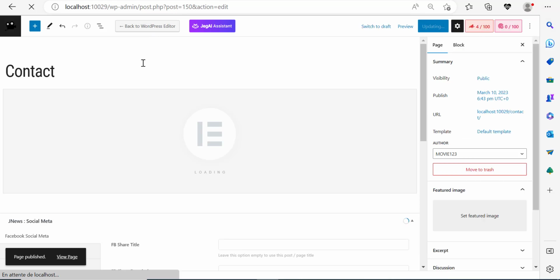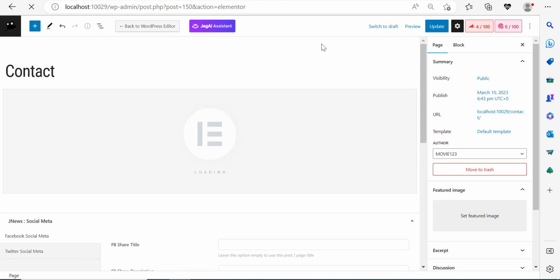Right now we have clicked on edit this with Elementor, pretty awesome. And let us go and basically just edit this page using Elementor, right? It's going to be fun, trust me. Right. So here we are.